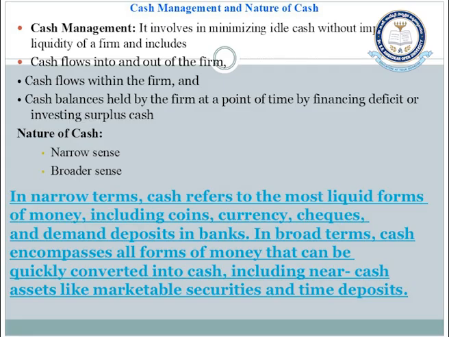But in a broader sense, cash encompasses all forms of money that can be quickly converted into cash, including near cash assets like marketable securities, time deposits, treasury bills, commercial papers. Everything which can be quickly converted into cash will come under the ambit of cash. So in broader terms, cash includes cash and cash equivalents.